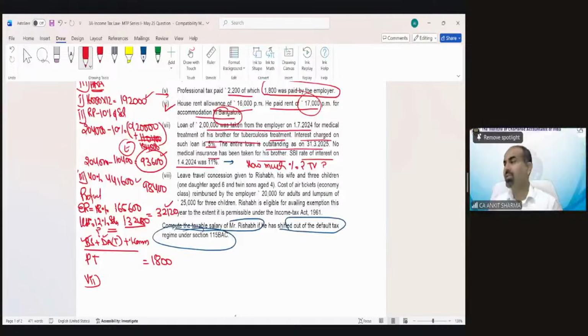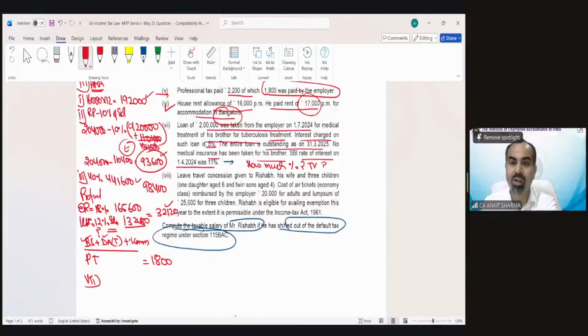Mr. Ram is saying 6. Anyone else? Almas is saying loan for medical treatment is exempted. Mr. Ram, what do you think about it? That's the correct answer. Loan is exempted if it has been taken for treatment of specified diseases for the employee or his family member. That is the exemption which is applicable in case of loan.